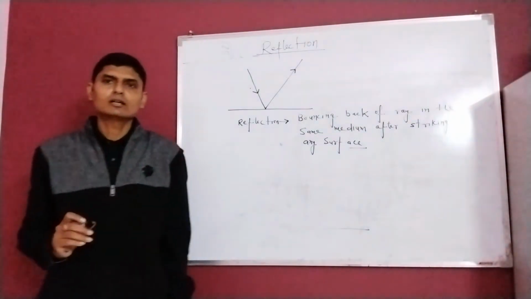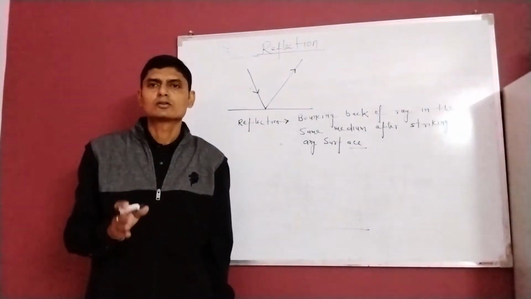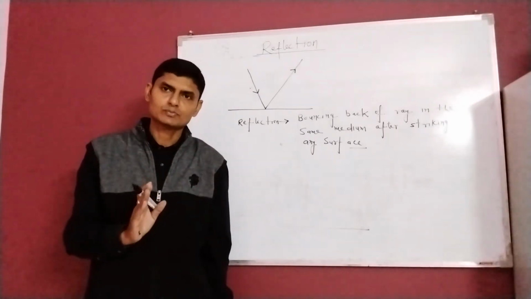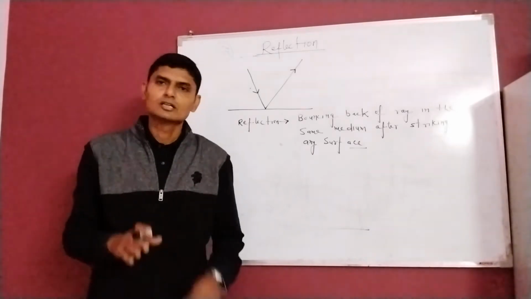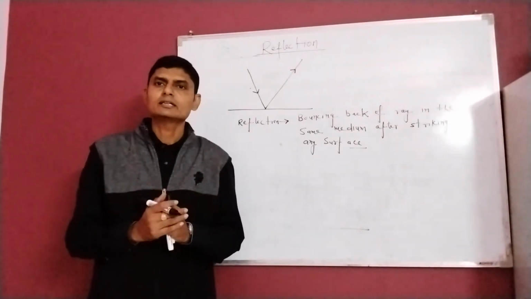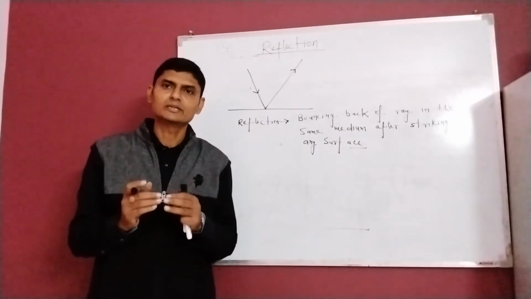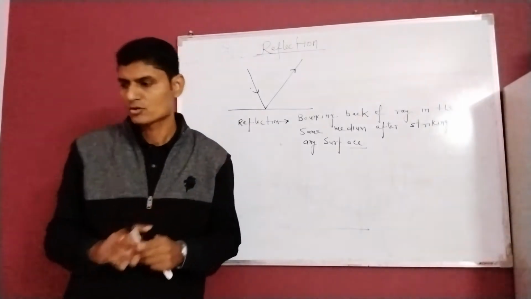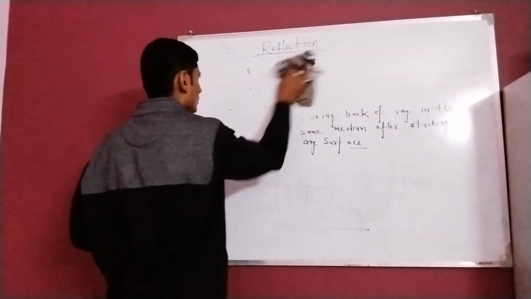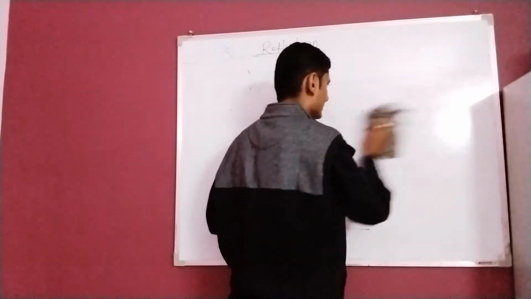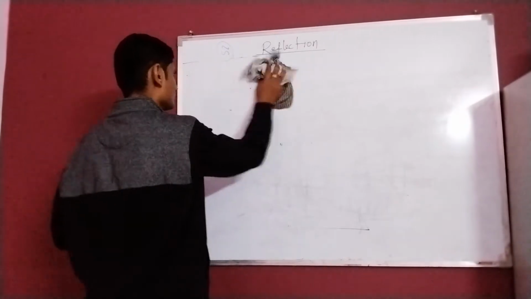Now I want to tell all of you that reflection is basically of two types. One is specular reflection and the other one is diffuse reflection. We have understood that in reflection, bouncing back of the ray in the same medium takes place. So one by one I am going to proceed. One is specular reflection. And what happens in a specular reflection?